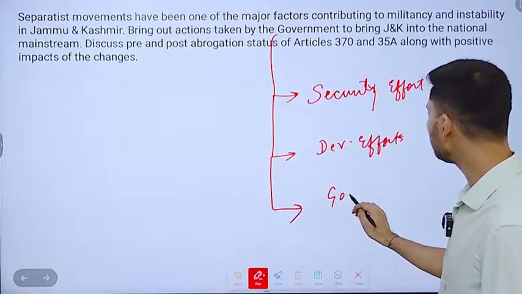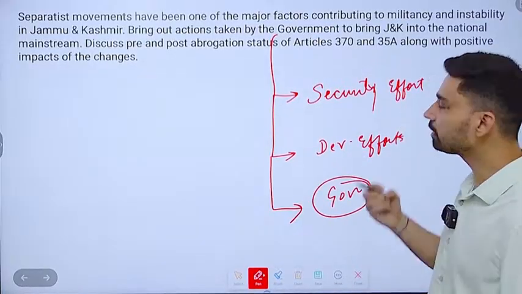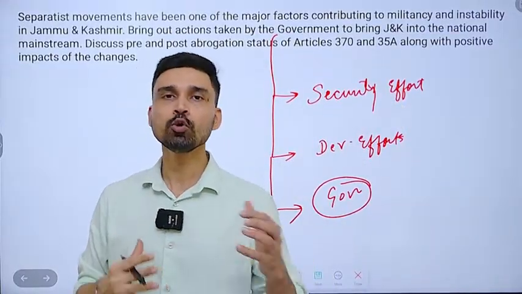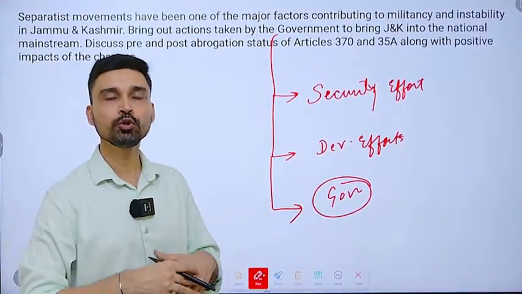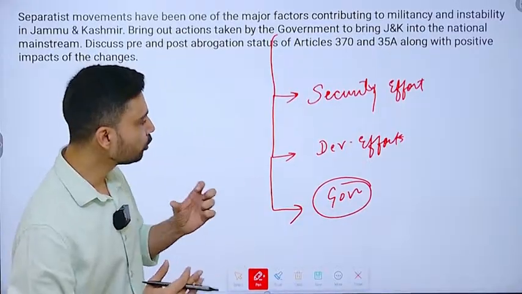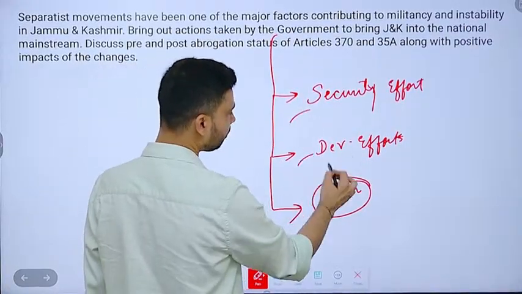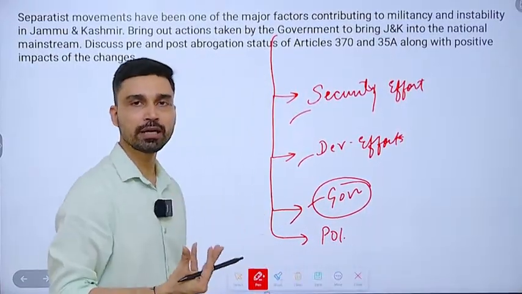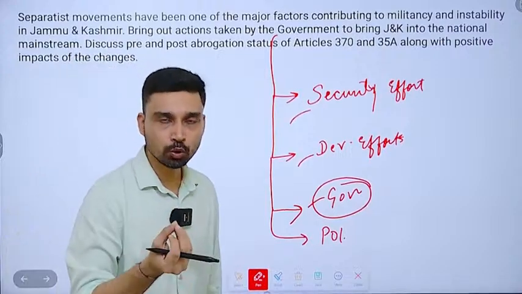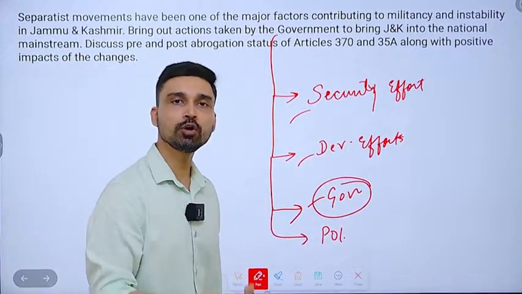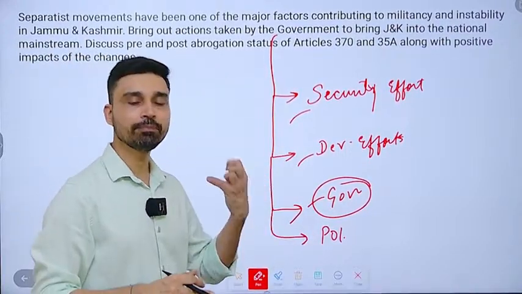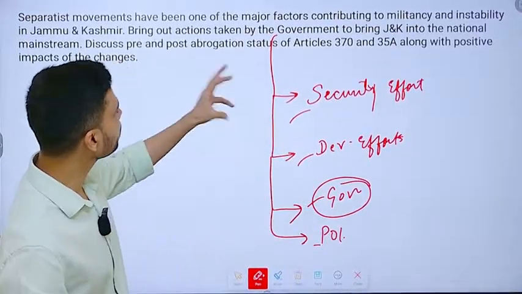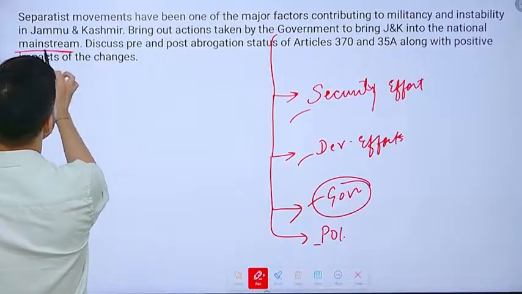Third is governance-related effort, where Article 370 and 35A were abrogated to bring Jammu and Kashmir and the people of Jammu and Kashmir closer to mainstream India, to unite them, to integrate them with the Union of India as such. So security effort, development effort, governance effort, and political effort also you can talk about, how an outreach program was carried out, how the local state government legislature was taken into confidence before making any large-scale changes on all these kinds of things as such.